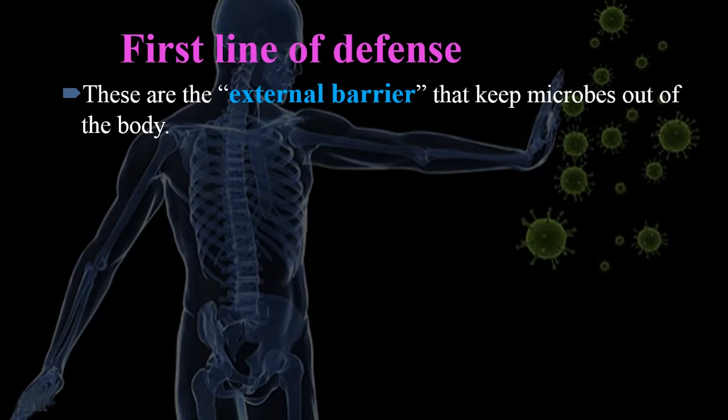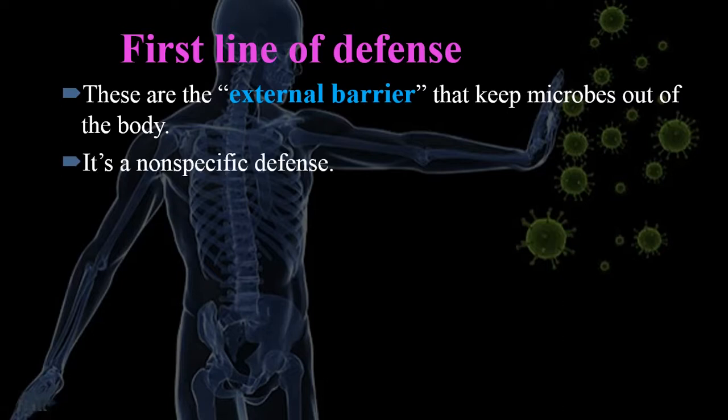Similarly, if our body does not allow any microbe or microorganism to enter, then it will not cause any infection. So this is the first barrier, or first line of defense, in which our body will not allow any type of microbe or attacker to enter your body. It's the first external barrier, or first line of defense mechanism.